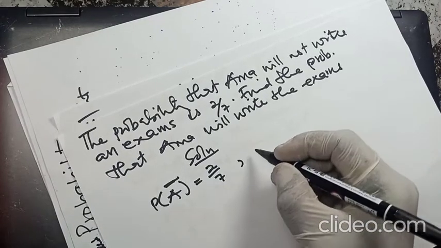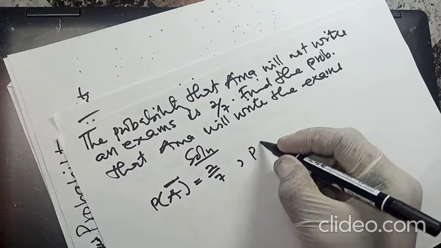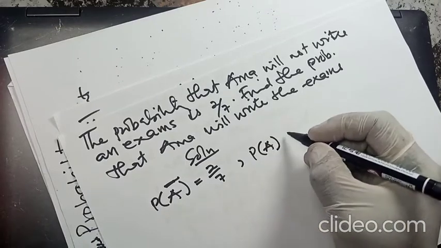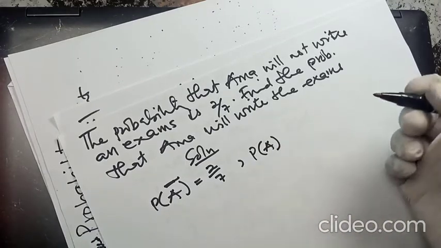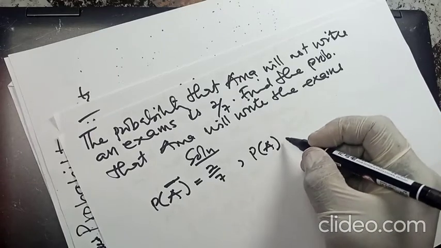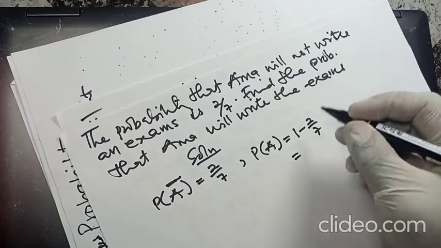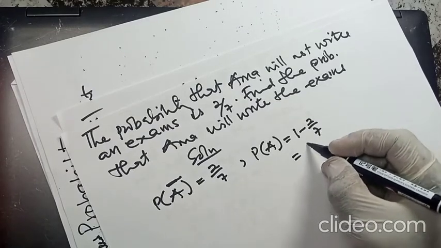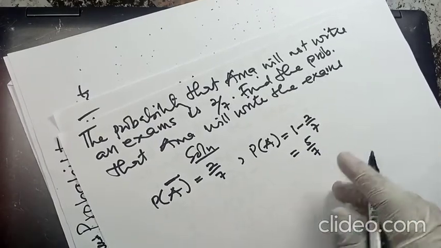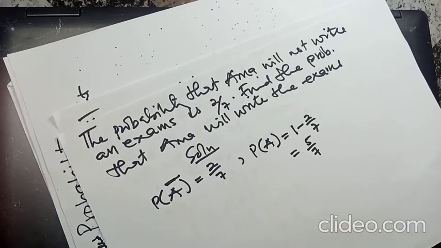So it means that the probability that Ama will write the exams is equal to 1 minus 2/7. And this will give us 5/7. Alright, so we'll end here and continue in our other sections of the video where we'll be solving more questions on this. Thank you very much.